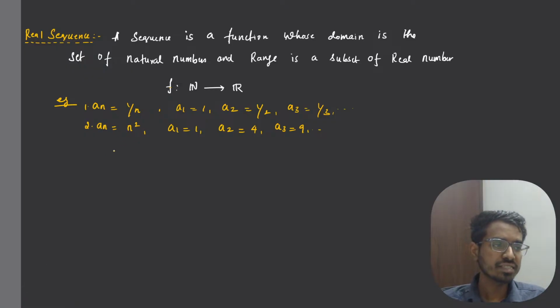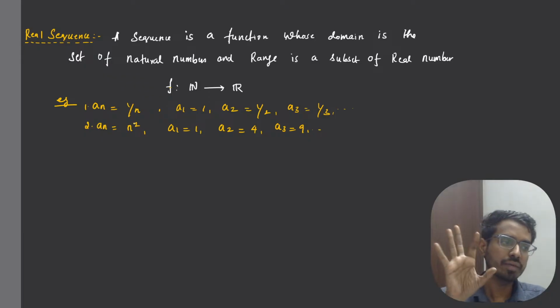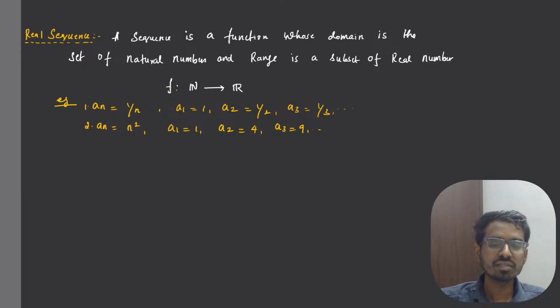Okay, then what is the range of a sequence? When I give inputs of natural numbers, you collect all the outputs. This is what we do in 10th standard, 11th standard, 12th standard, right? You know how to find range. That's everything about range. You collect all the outputs and put them in one set. That set is called the range, right?